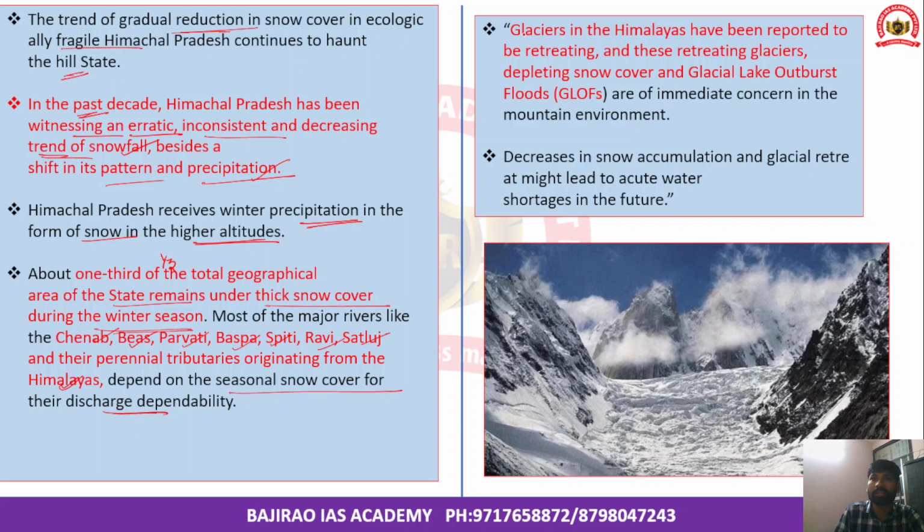Apart from this, glaciers in the Himalayas have been reported to be retreating fast in the recent past because of global warming, climate change and excessive pollution because of emissions. These retreating glaciers deplete snow cover and also lead to glacial lake outflows, which are an immediate concern in the mountain environment.